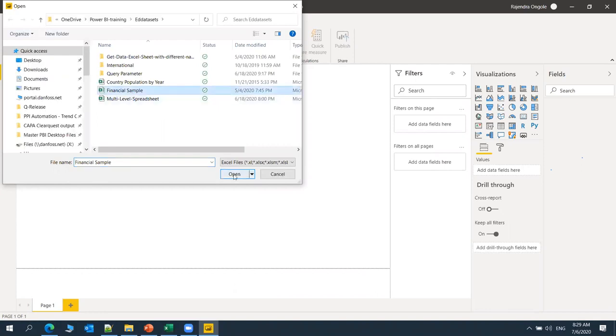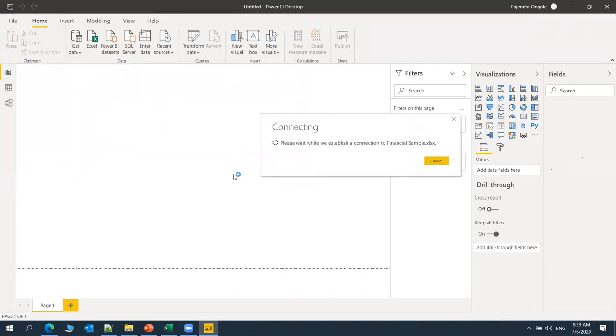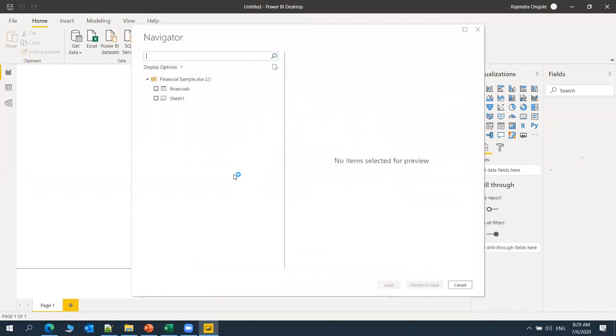I'm taking here like this. Once we open that, that is an Excel file, right? So it will show you this navigator. It is a display option. It shows the file name, and in that there are two different sheets, financials and Sheet1. So it is giving all the information.